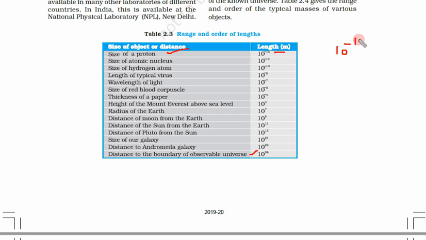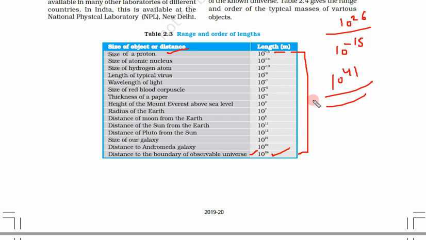And what is the largest distance? 10 to power 26 meter. If we divide this biggest distance by this smallest distance, the power goes up and we get 10 to power 41. So this is the ratio between smallest and largest.